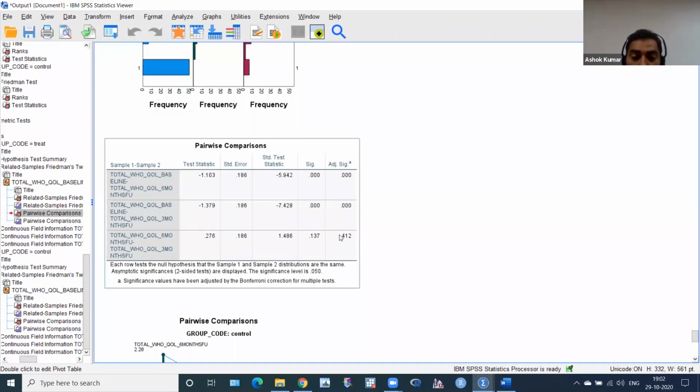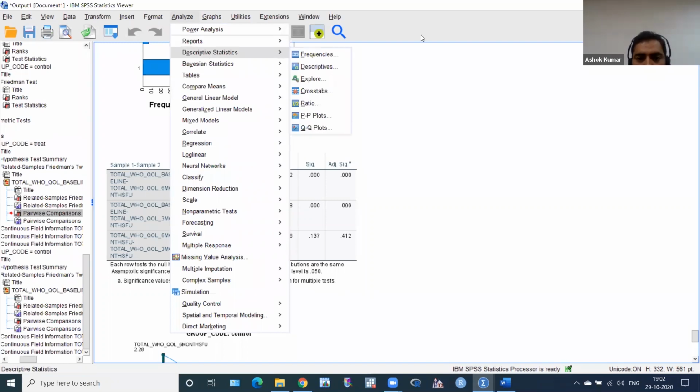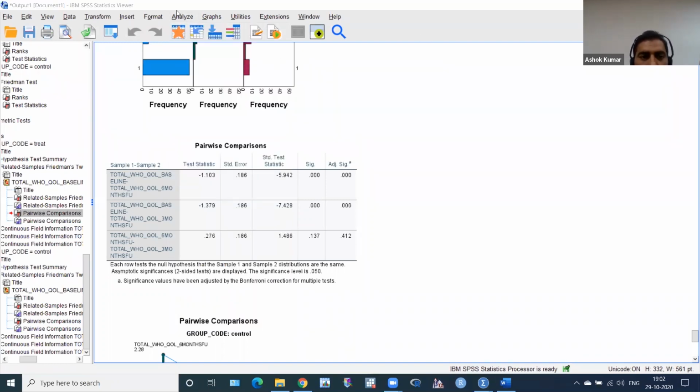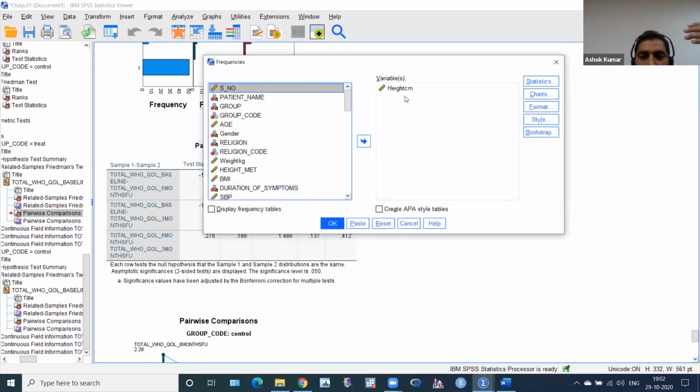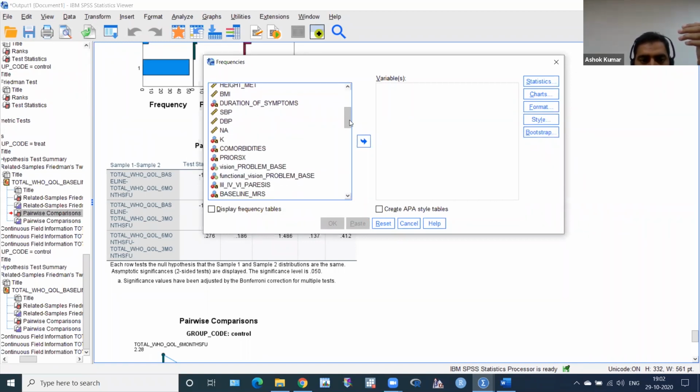Then how to calculate median and IQR? Just split. We have already split. Just go to Analyze, then Descriptive, and Frequencies. I want, please bring this back to height. I want median and IQR for all.